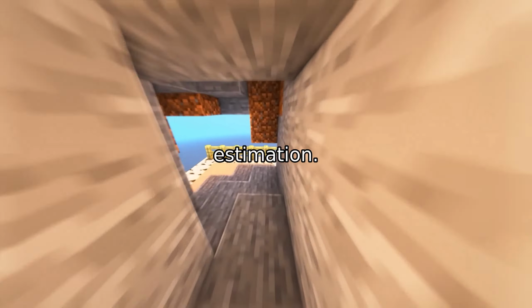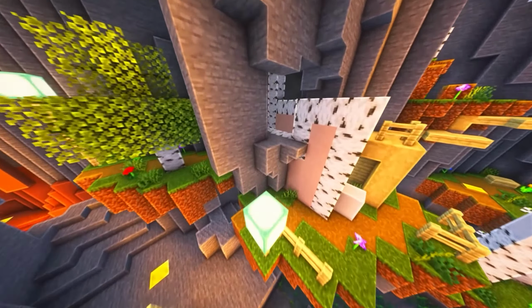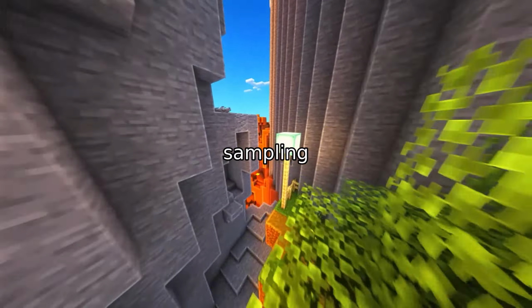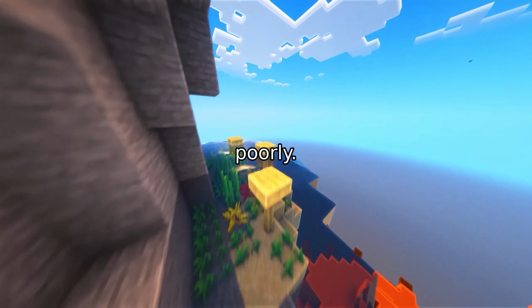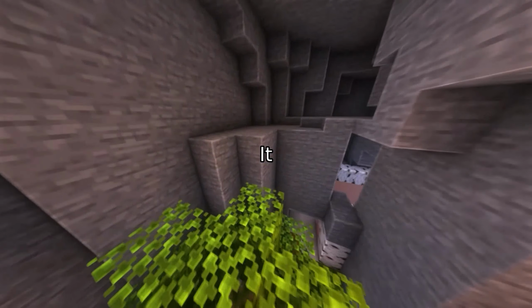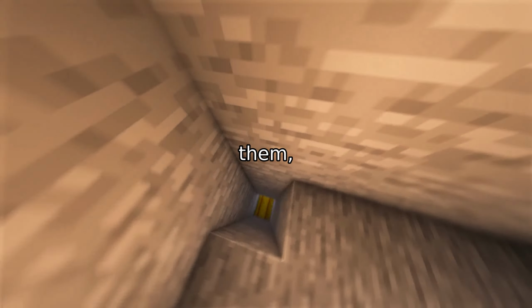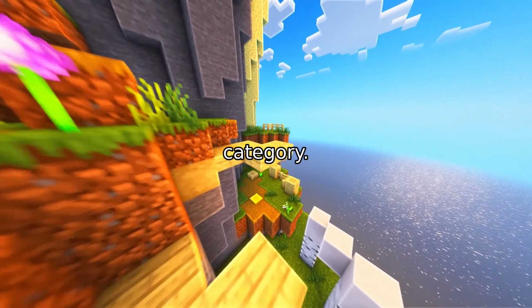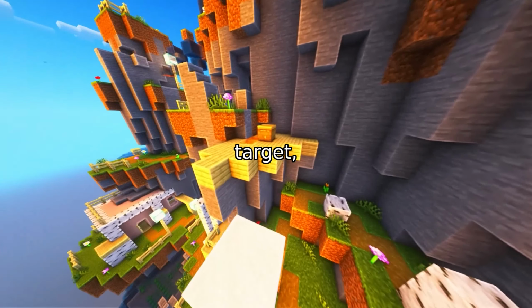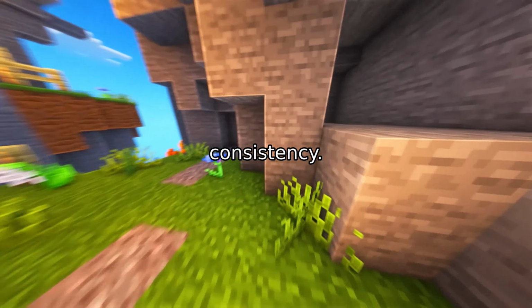Third, calibrated distribution estimation. Even with unbiased inference and guidance, standard BFNs suffer from distributional bias. Their discrete sampling approximates the true distribution poorly. TGBFN fixes this with a calibrated expectation projection mechanism. It draws multiple samples, averages them, and projects the result to the nearest discrete category. This simple yet powerful trick aligns the generated distribution with its theoretical target, improving both accuracy and consistency.